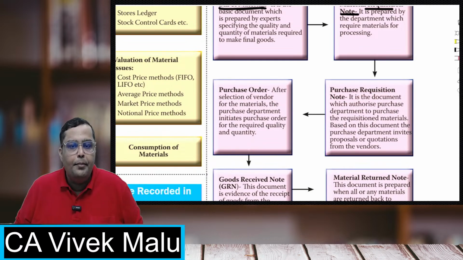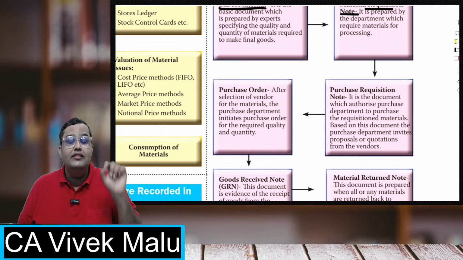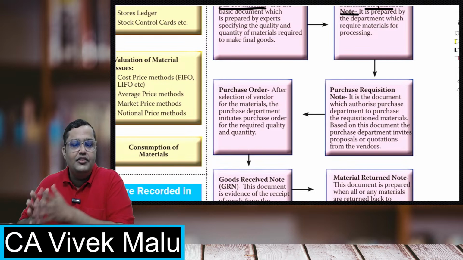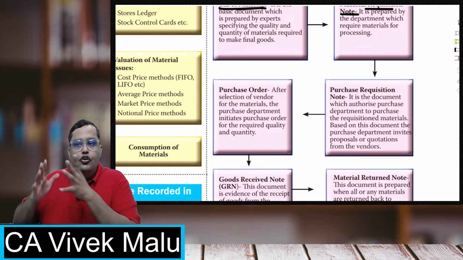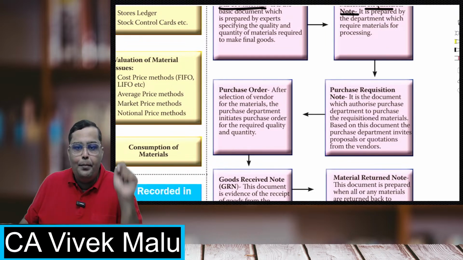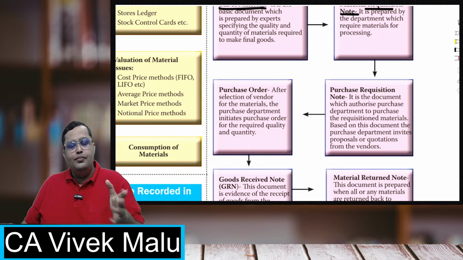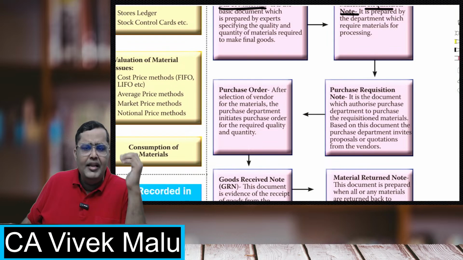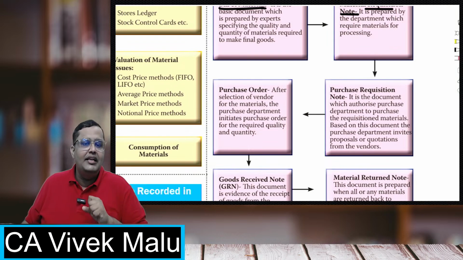The storekeeper will request the purchase department. Now in a factory, the stores department is different, the purchase department is different. So the storekeeper will request the purchase department, yes Mr. Purchase Department, please go on and place a purchase order, buy some materials for us, because otherwise we will go stock out.